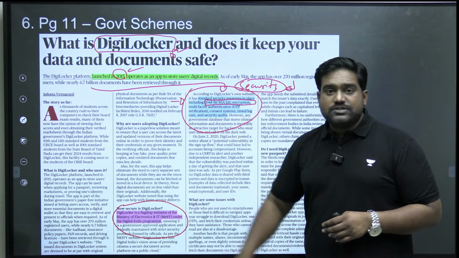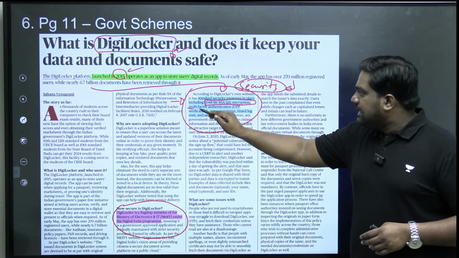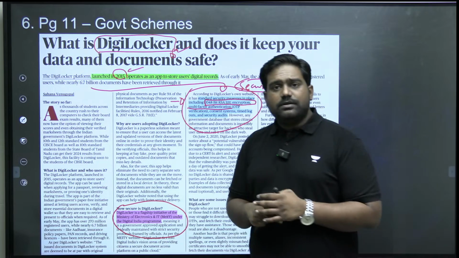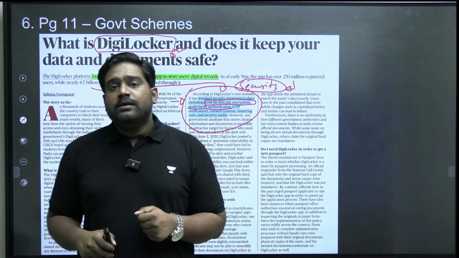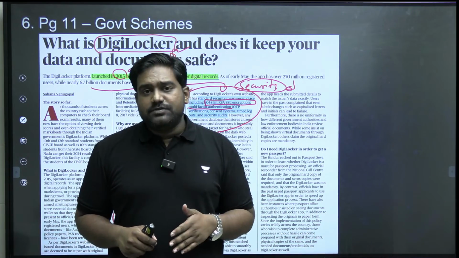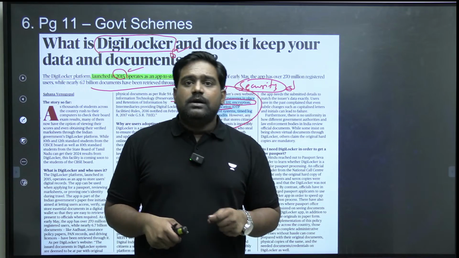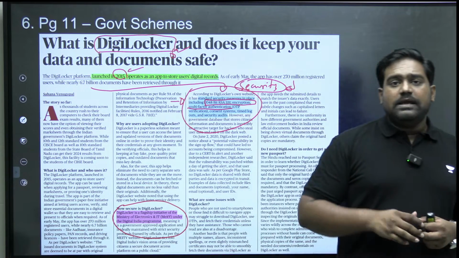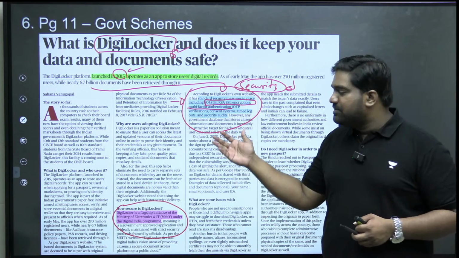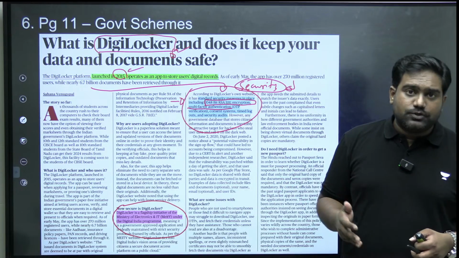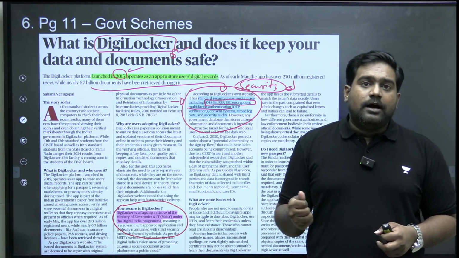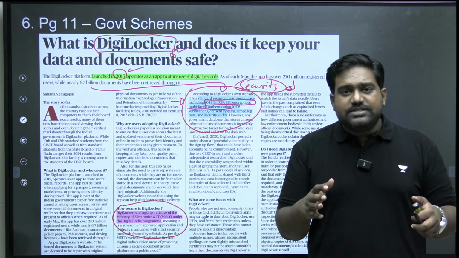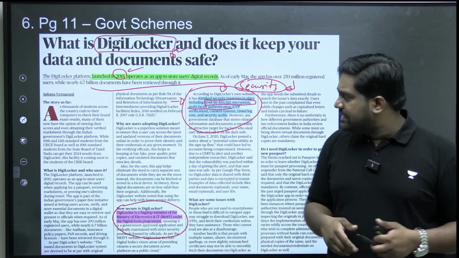So such high-level encryption has been provided with multi-factor authentication in order to access the documents, to verify your identity. There is multi-factor authentication which is used, not just two-factor authentication. Apart from a regular password, apart from your OTP, there will be another factor, a third factor as well, which is used for multi-factor authentication, so that there can't be any unauthorized or illegal access. So this in a way guarantees your cyber safety, your digital privacy as well.